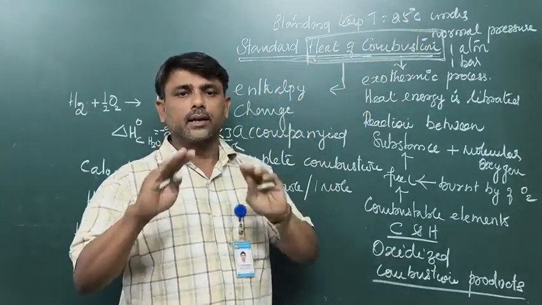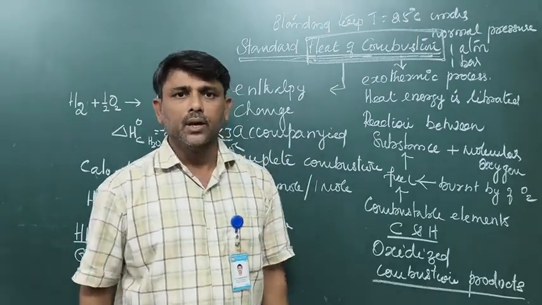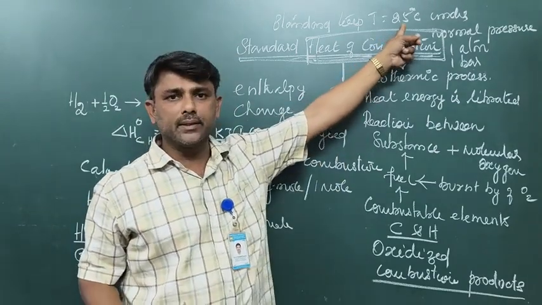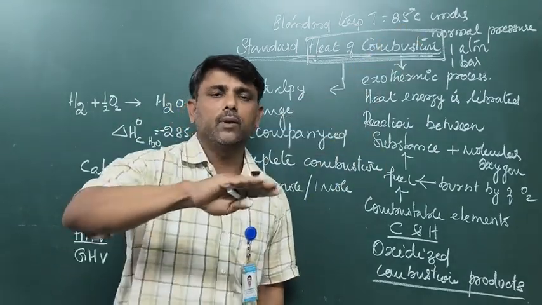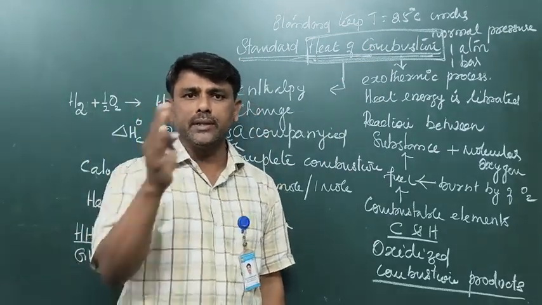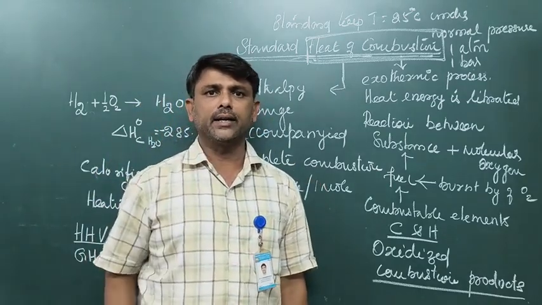Are you clear? During cooling, this water vapor is converted to liquid water, which means it liberates a certain amount of heat, that is, the latent heat of condensation.